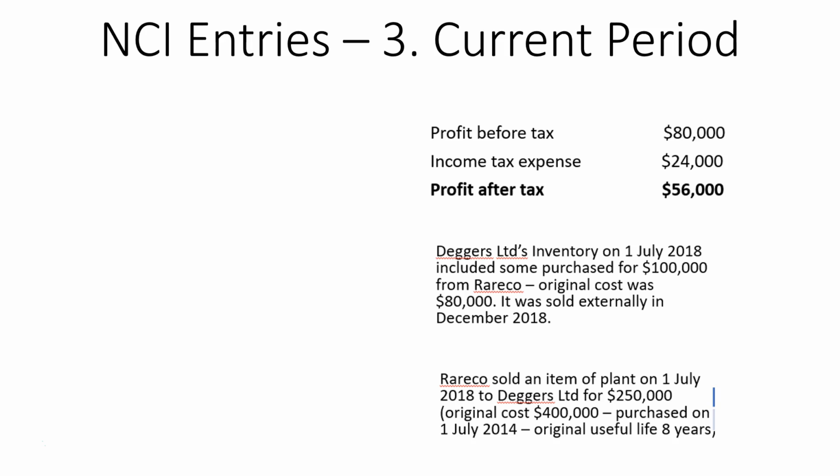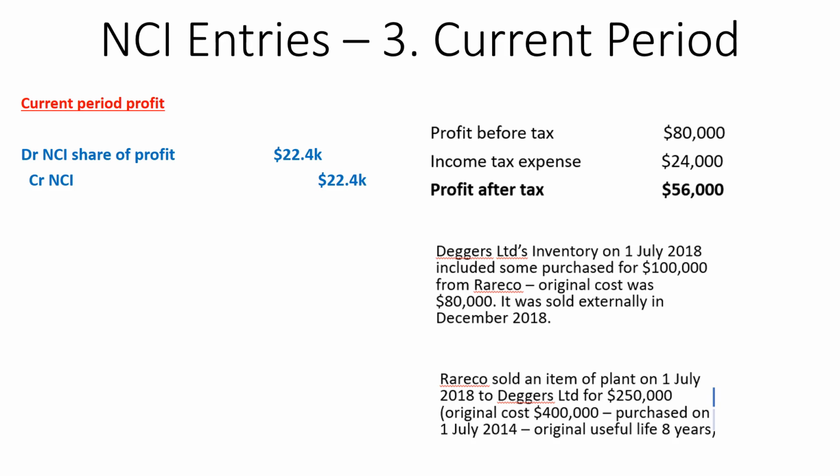NCI entries for the current period. They make a profit in the current period. Surely the NCI is entitled to that profit according to the percentage of the company they own. So after tax, $56,000. If we multiply that by 40%, that comes out as $22.4 thousand. So what we do is we debit our NCI share of profit and we credit NCI.